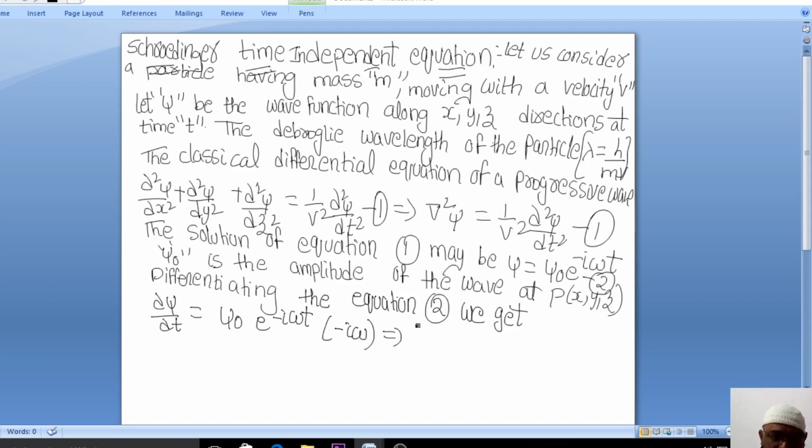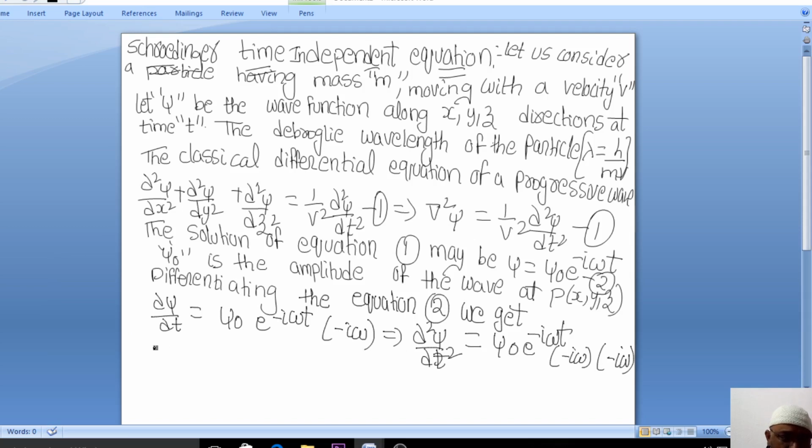If you again differentiate, dou square psi by dou t square is equal to psi naught e to the power of minus I omega t into minus I omega into minus I omega. So first differentiation is like this, and this is the second differentiation.